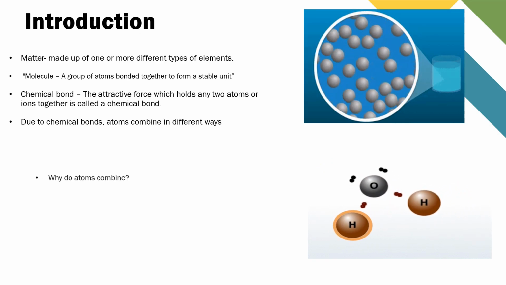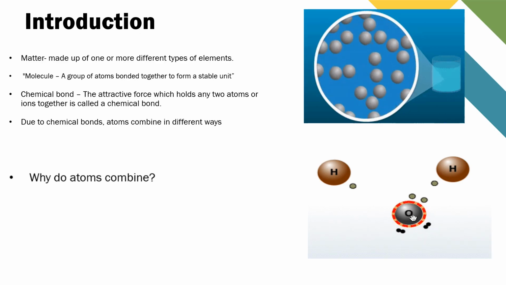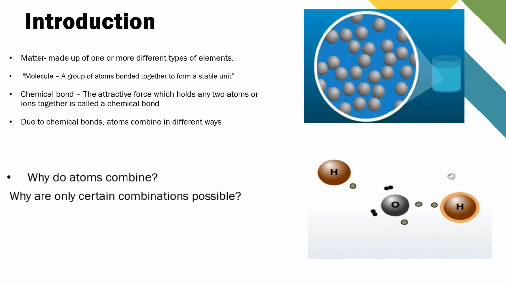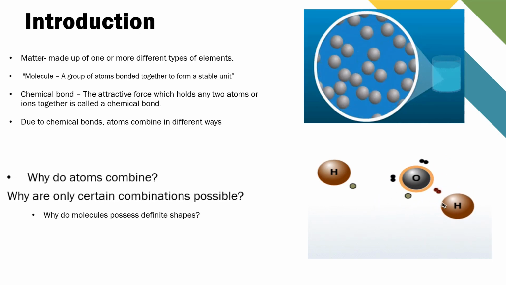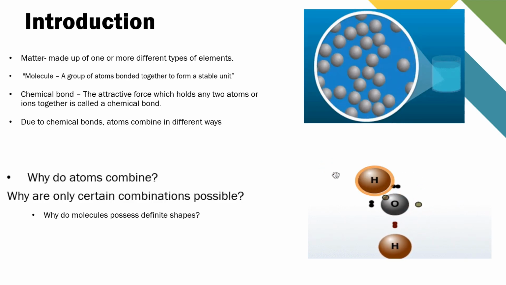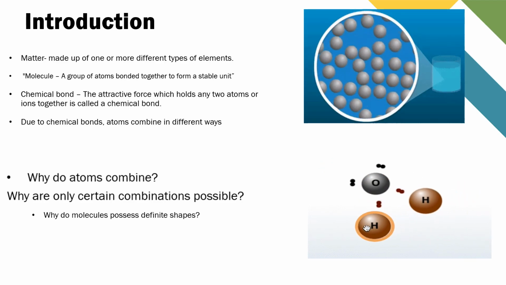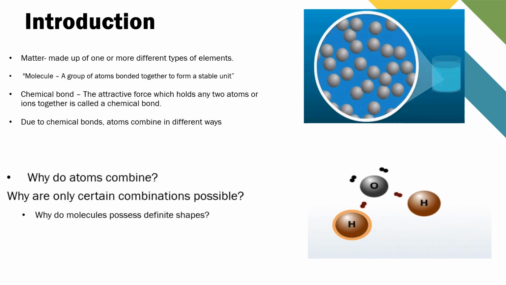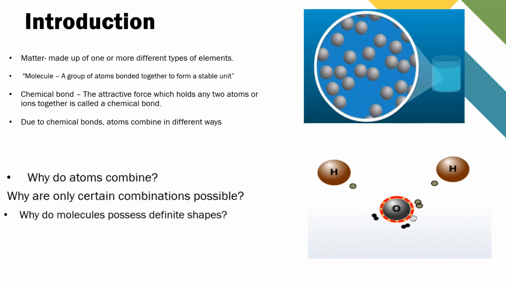So why do atoms combine and why are only certain combinations possible? Why do molecules possess definite shapes? To answer these questions, different theories and concepts have been put forward from time to time. Let's see these theories one by one.